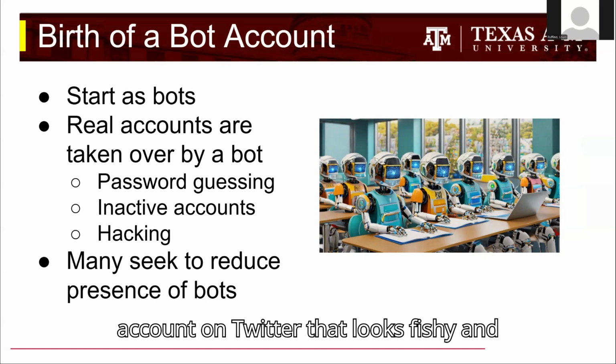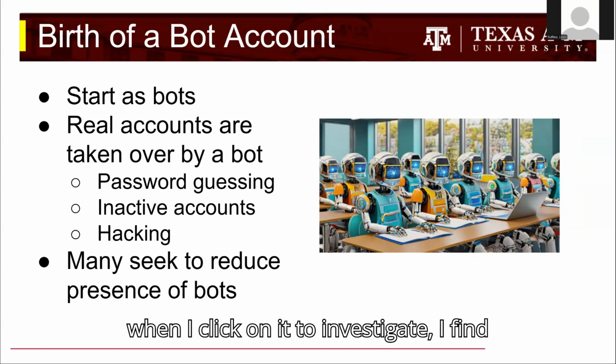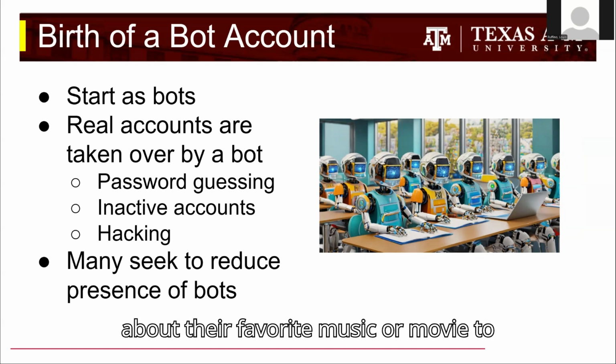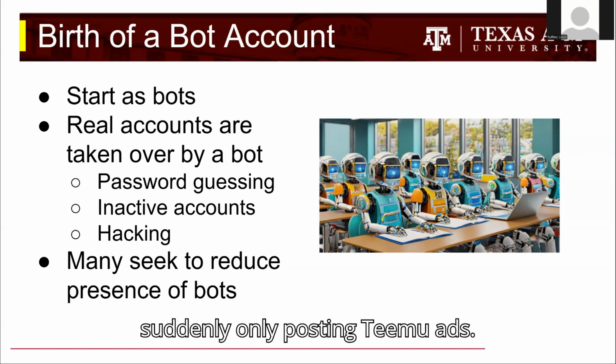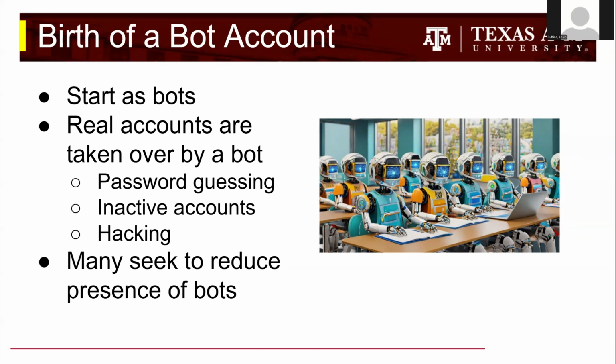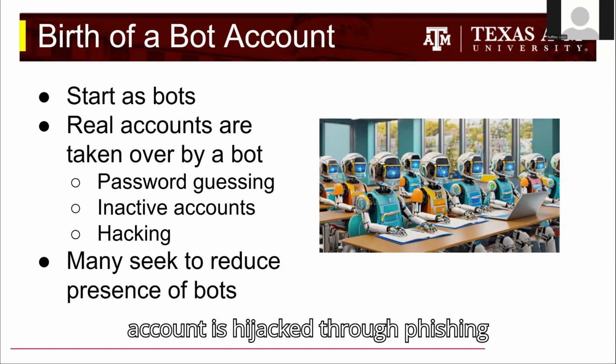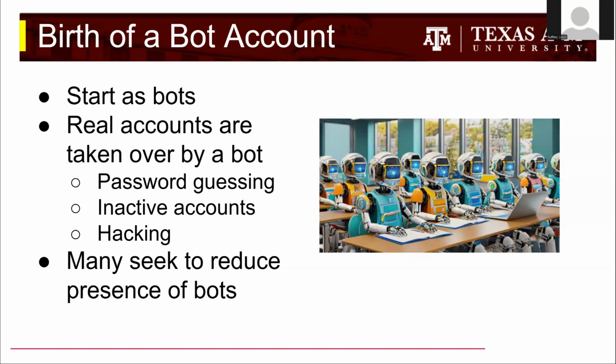Sometimes I'll see an account on Twitter that looks fishy, and when I click on it to investigate, I find the profile went from one day posting about their favorite music or movie to suddenly only posting Temu ads. An account doesn't even need to be dormant for this to happen. Sometimes an account is hijacked through phishing attempts on the real user.